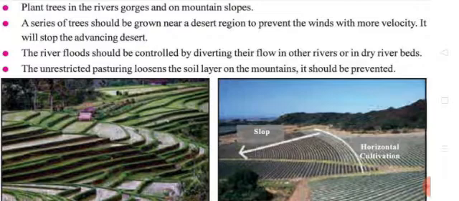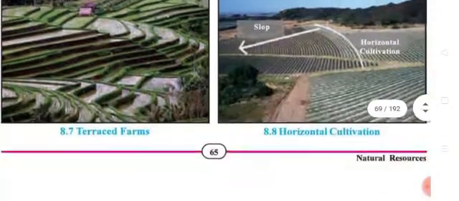Unrestricted pasturing loosens the soil layer on the mountain. It should be prevented. Unrestricted means without any type of control over pasturing the animals. So that is why unrestricted pasturing loosens, or destroys, the soil layer on the mountain. It should be prevented, which means pasturing should be controlled.